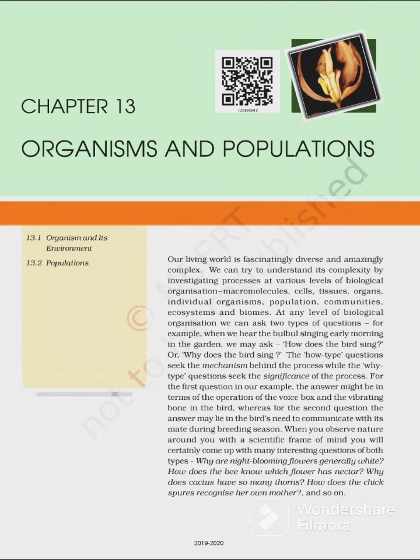Our living world is fascinatingly diverse and amazingly complex. We can try to understand its complexity by investigating processes at various levels of biological organization: macromolecules, cell, tissues, organs, individual organisms, population, communities and ecosystem and biomes. At any level of biological organization, we can ask two types of questions. For example, when we hear the bulbul singing early morning in the garden, we may ask, how does the bird sing, or why does the bird sing?